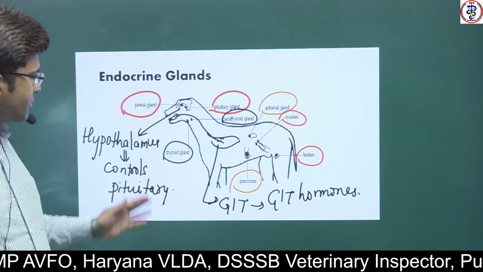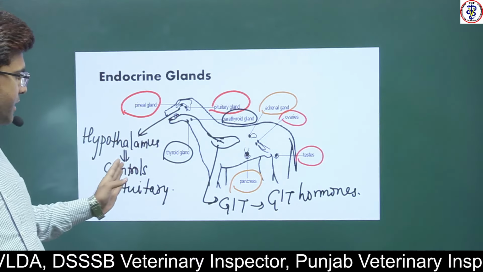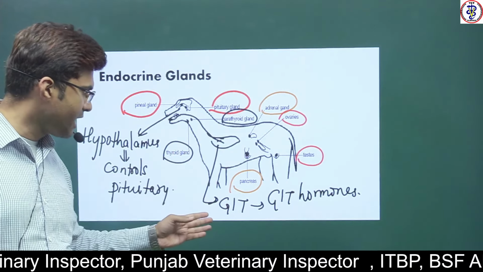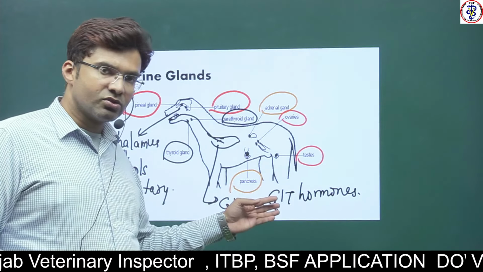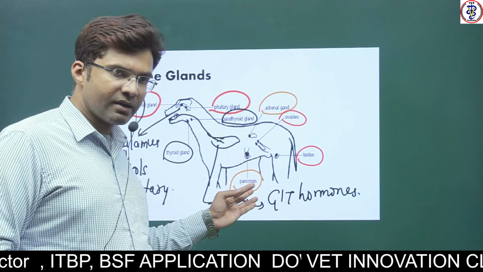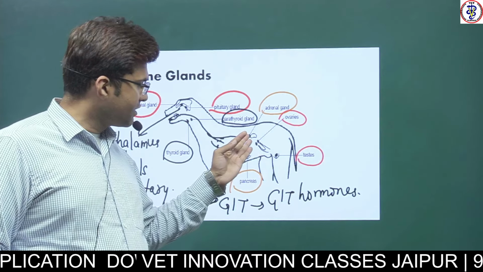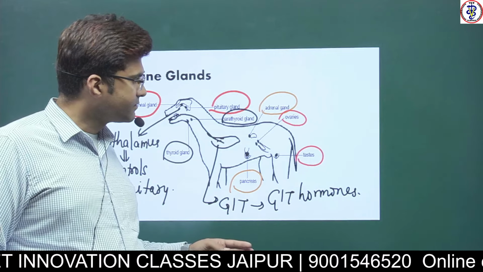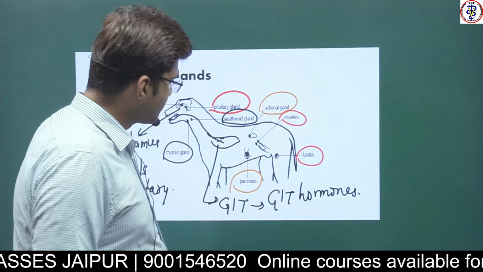So you can see from the head region we have the pineal gland, pituitary gland and hypothalamus. In the neck region we have the thyroid gland and parathyroid gland. Then the gastrointestinal tract is a source of gastrointestinal hormones. In the abdominal region we have the pancreas. Above the kidneys we have the adrenal gland, and then we have the ovaries and testes, which are sources of hormones.